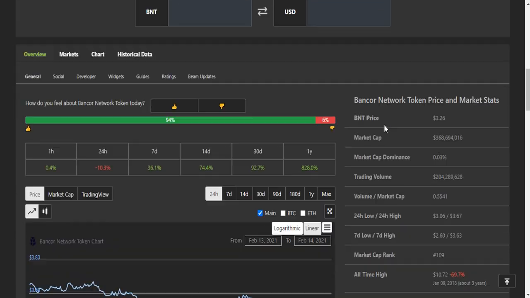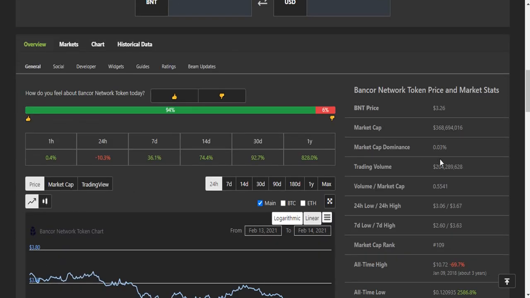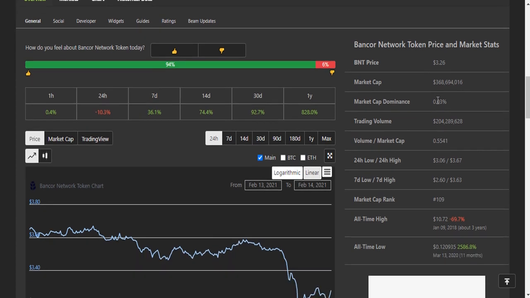Here, let me show you some price statistics. You can see BNT gave 828% in 1 year to all its token holders. This is the gain, this is the profit. This is the market cap, this is the market cap dominance, 0.03, and here you can see the trading volume. And this is the 7-day lowest and 7-day high price, and the current rank of this token is 109.